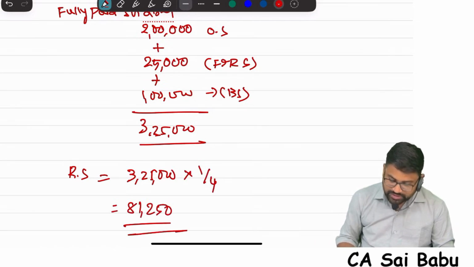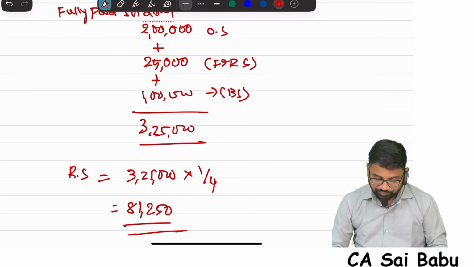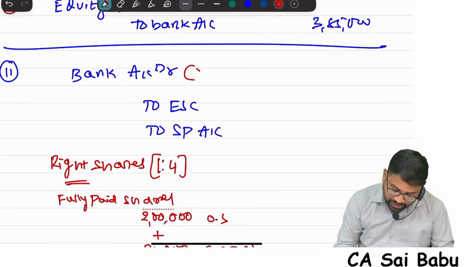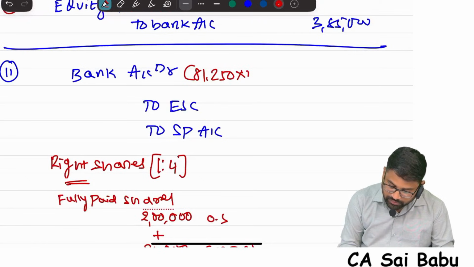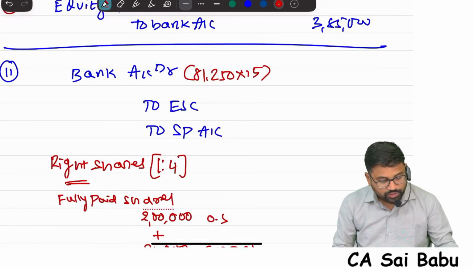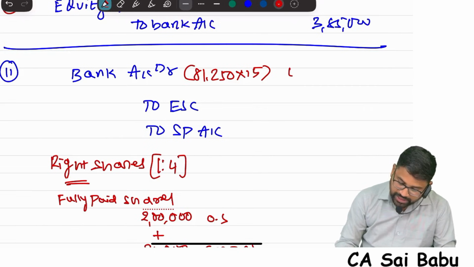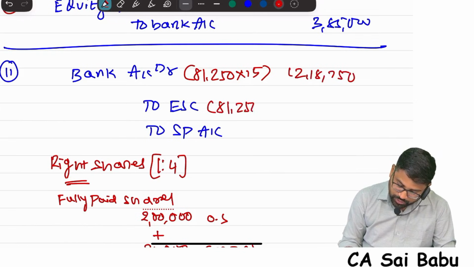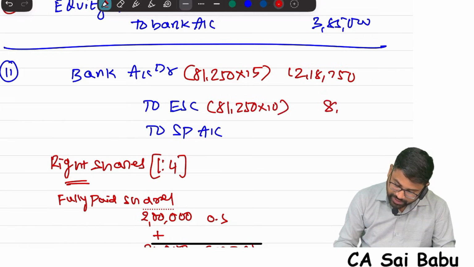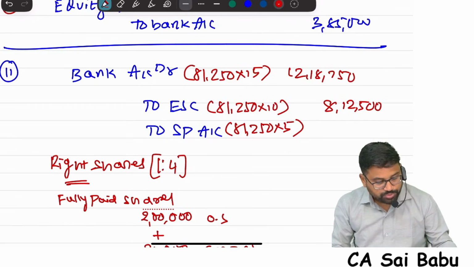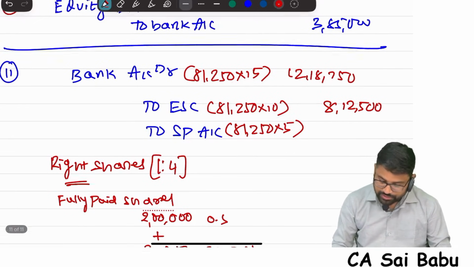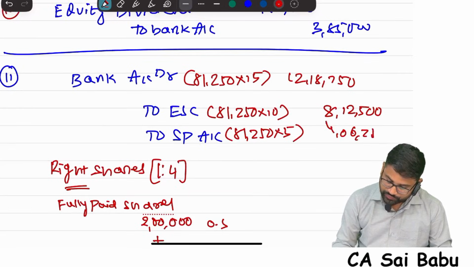81,250. This is the right shares. It is given at 15 rupees. So 81,250 into 15. How much, sir? 12 lakhs 18,750. In this, 10 rupees is the face value, so 8 lakhs 12,500 will go here. 81,250 into 5 will go to securities premium. How much, sir? 4 lakhs 6,250. That's it.